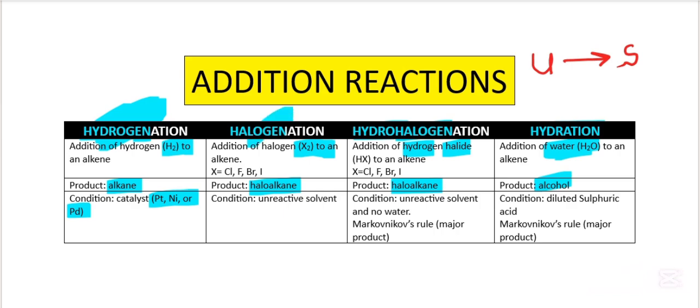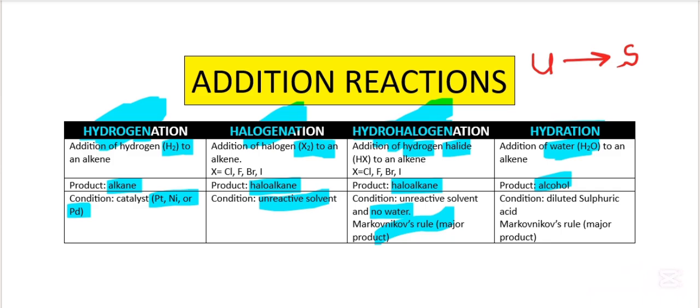So for halogenation, the condition is you have to use an unreactive solvent. Then for hydrohalogenation, an unreactive solvent because there is a halogen there, and also make sure that there is no water. We also apply the rule called Markovnikov's rule.